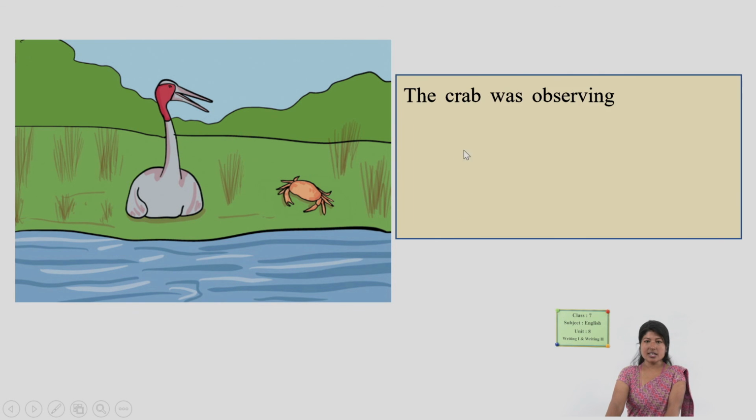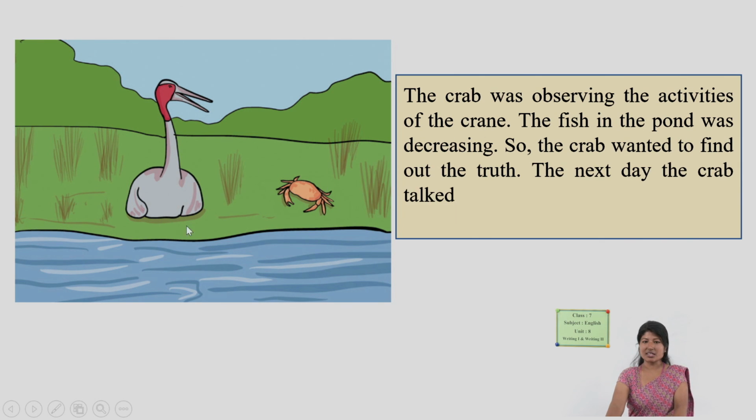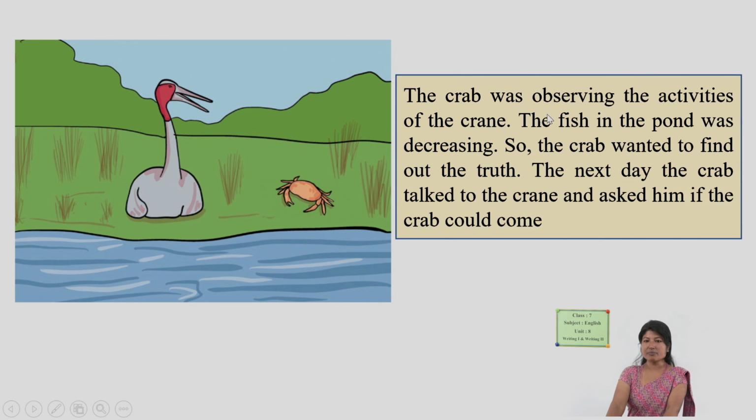Okay, after that, the crab was observing the activities of the crane. There was a crab also around that pond and observing. The fish in the pond were decreasing. So the crab wanted to find out the truth. The next day, the crab talked to the crane and asked him if the crab could come with him.